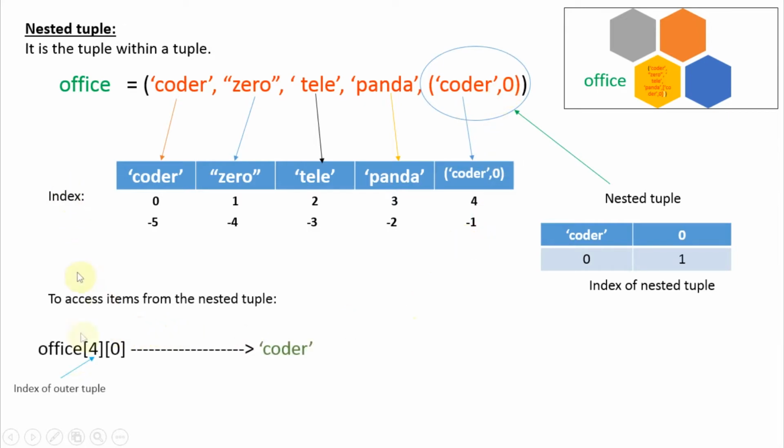So how do we get the value, either coder or 0, from the nested tuple? We could do it like this. This is the outer tuple and at index 4 the nested tuple is present. So we'll put 4 here, then we are at the location of the nested tuple. Then the index number of coder is 0, so we'll put the value 0 here. In this way we'll get the value coder from the nested tuple.